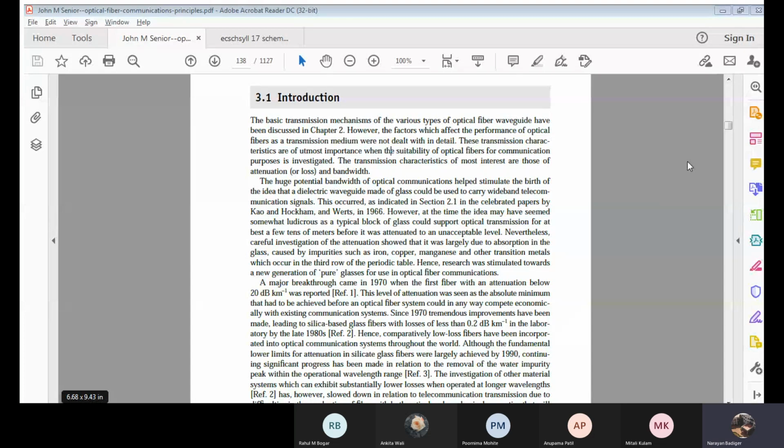One more important characteristic that I mentioned was the bandwidth of the fiber. What does that bandwidth mean, and why do we require that bandwidth? Anyone?